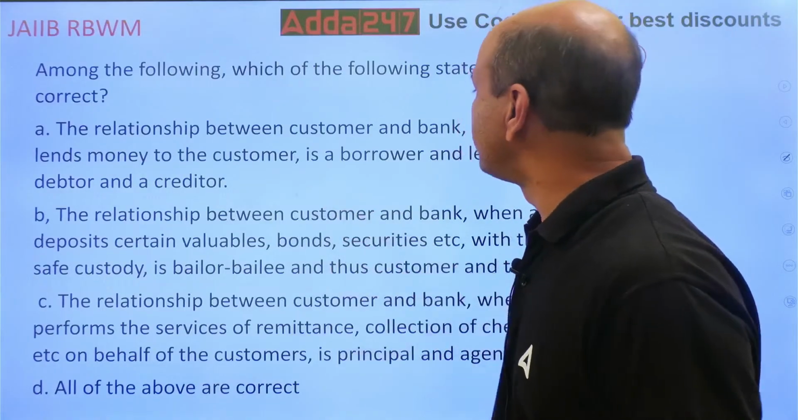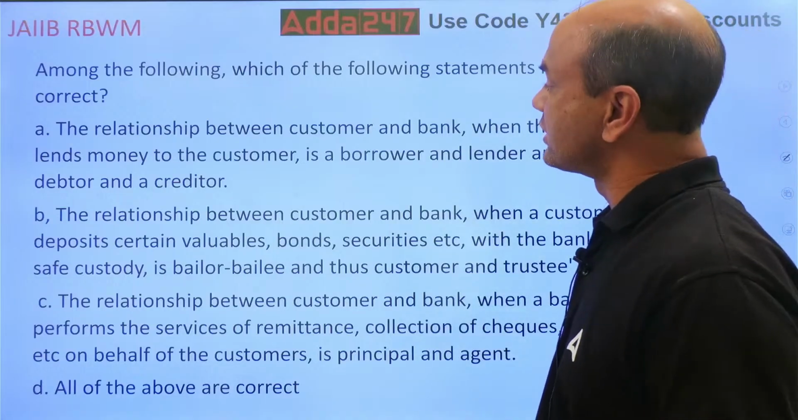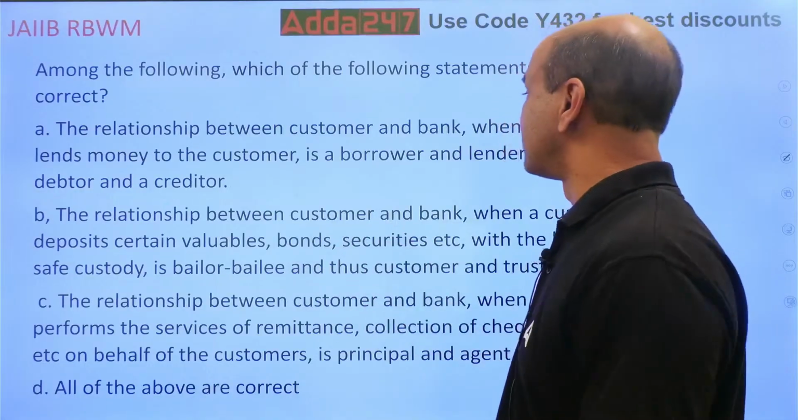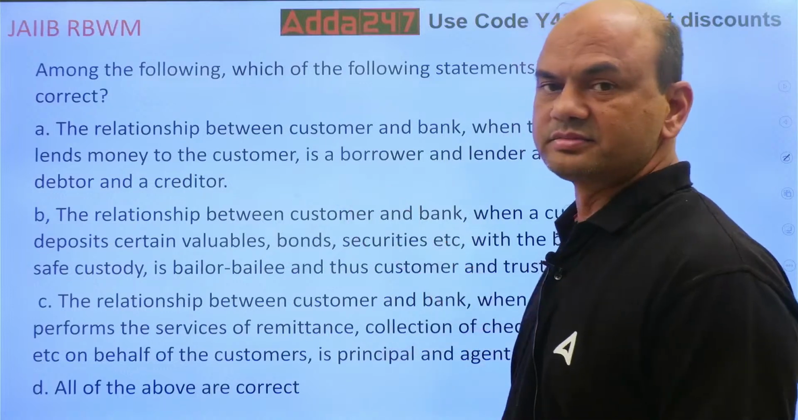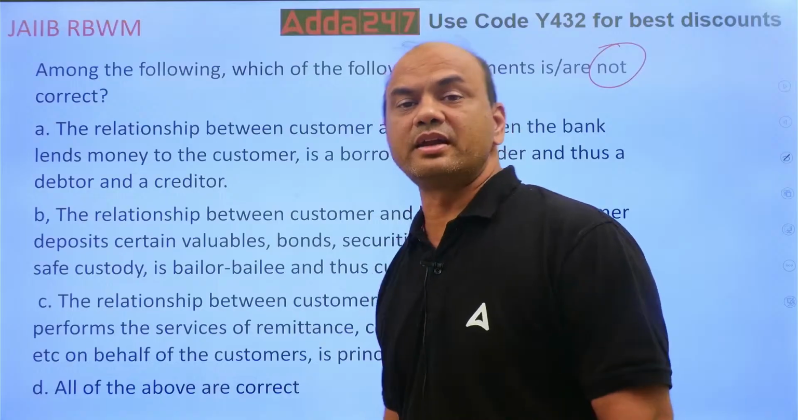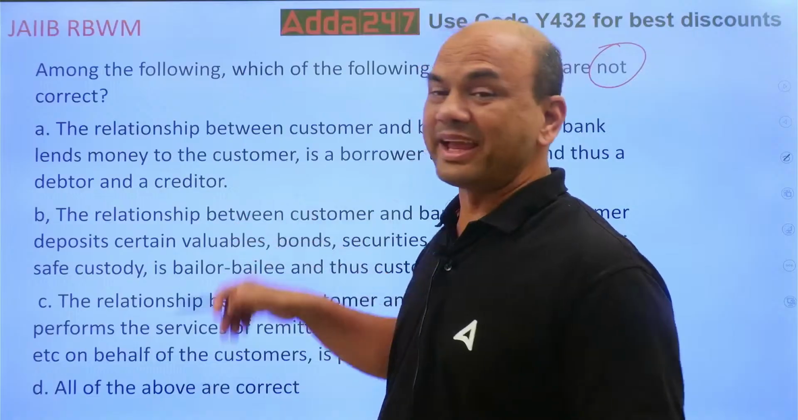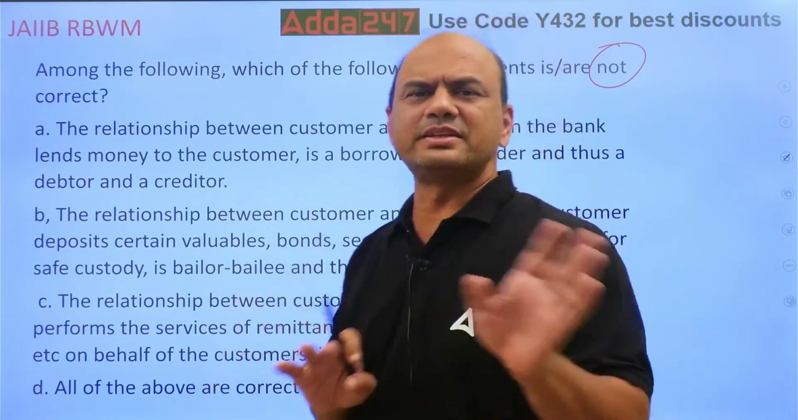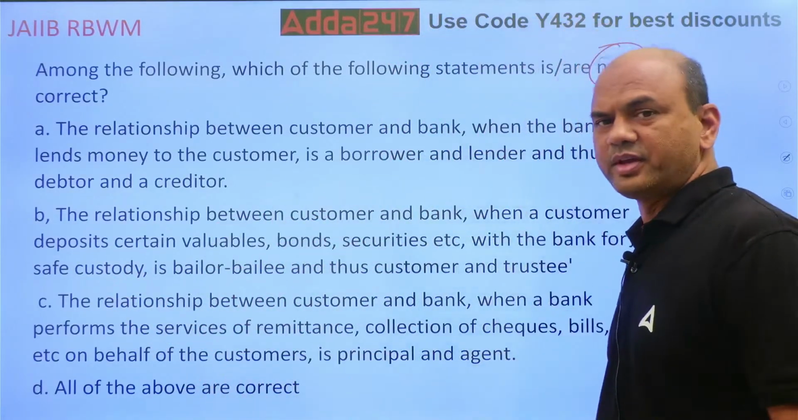The relationship between the customer and the bank: when the bank lends money to the customer, it is that of a borrower and a lender, and a debtor and a creditor. So is this relationship about a debtor and a creditor? See here, it's not mentioned whether the bank or the customer is the creditor. It just says somebody is a debtor, somebody is a creditor. Which one is not correct?